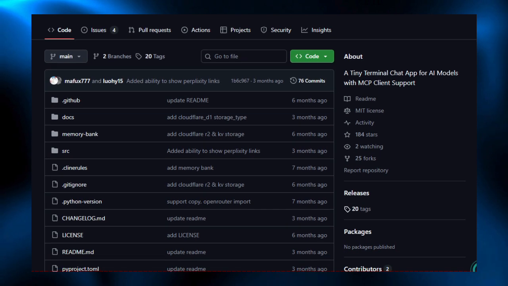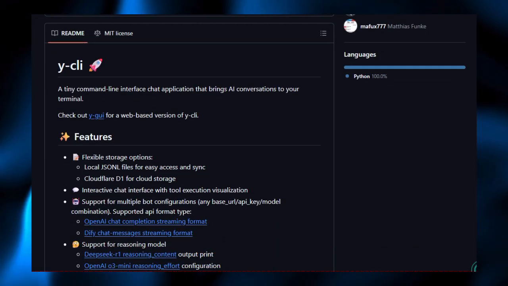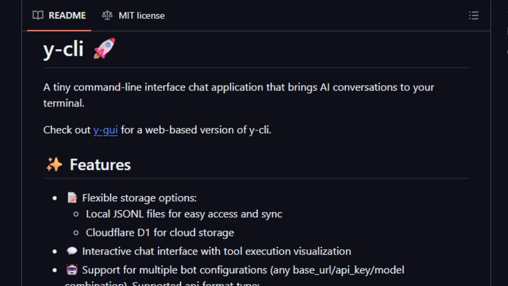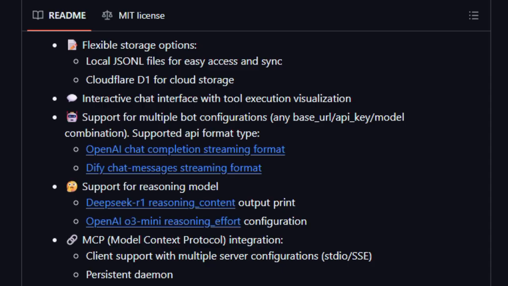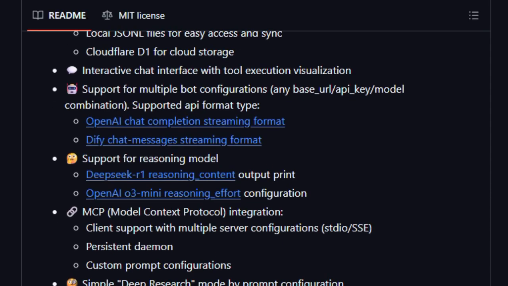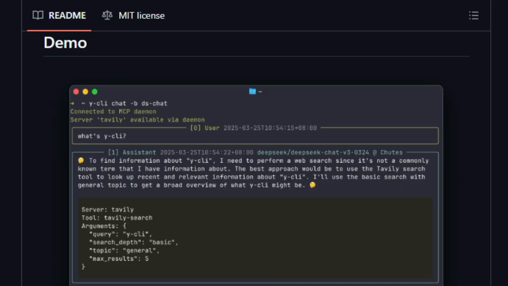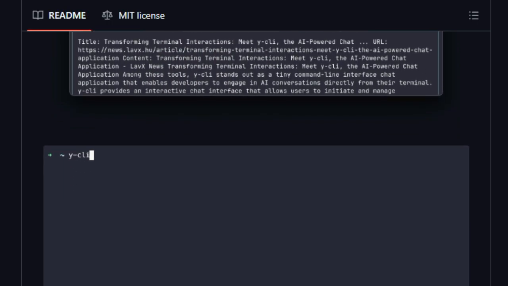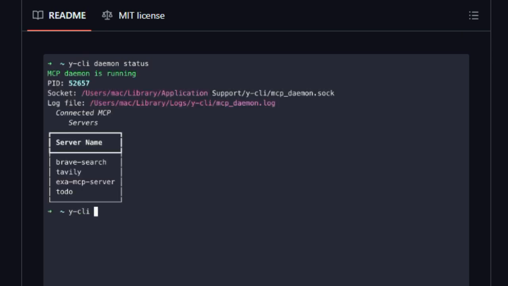It's not just a static bot, it supports multiple bot configurations so you can connect to different models or services with distinct settings, tailoring each chat environment to your needs. Another standout feature is the support for MCP, Model Context Protocol. With MCP, Y-Cli becomes more than a chat interface. It can tap into model context servers, manage state persistently, and act as a bridge between your terminal and rich